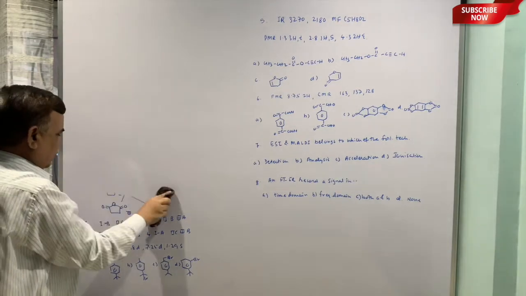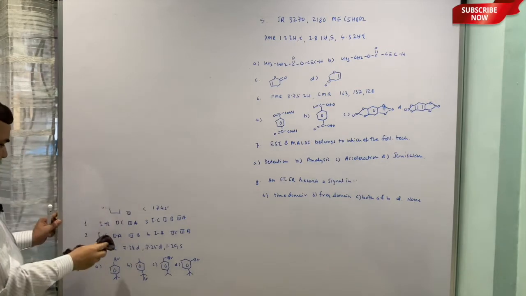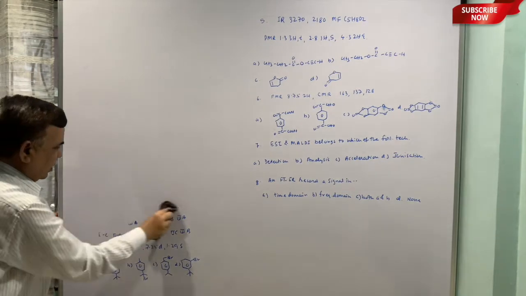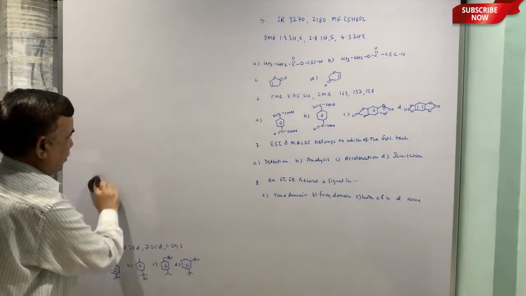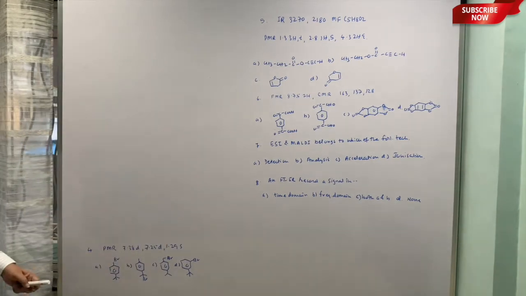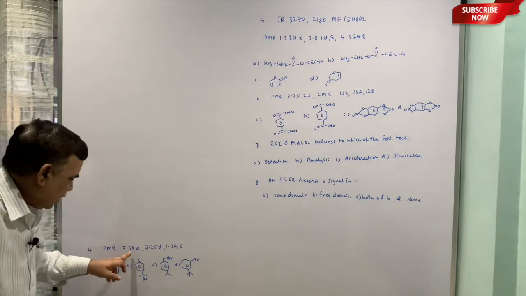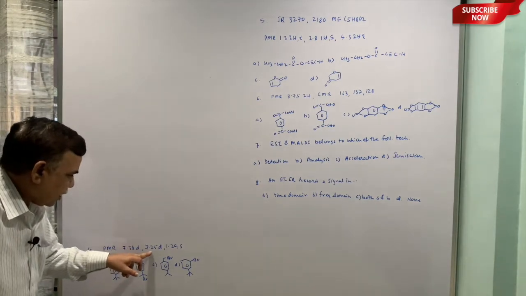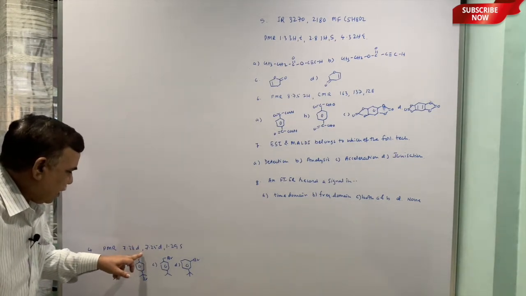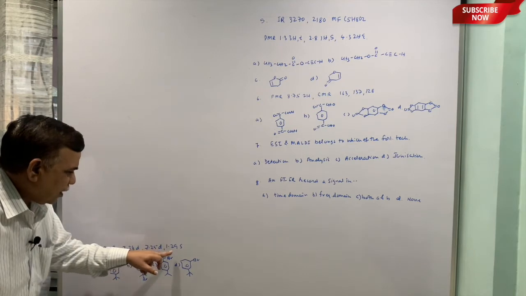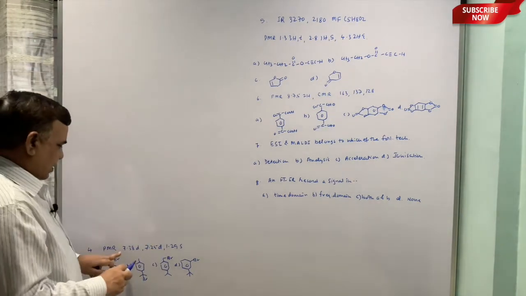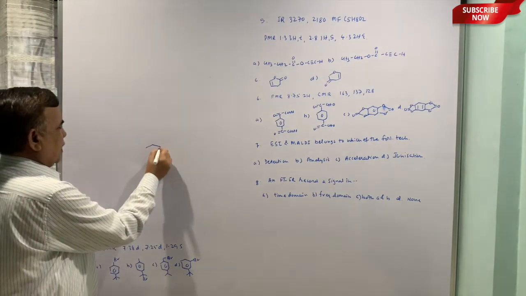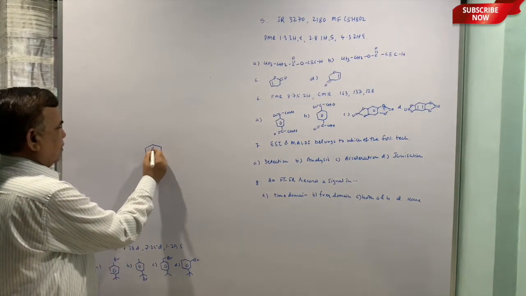Okay, the next MCQ is PMR: 7.38 doublet, 7.25 doublet, 1.29 singlet. Now a doublet is characteristic of a para-disubstituted ring.